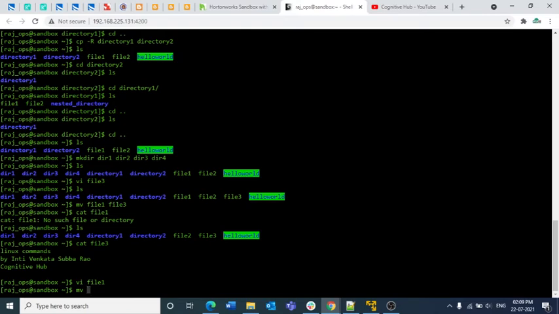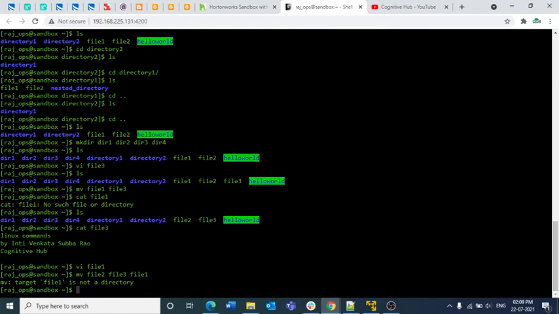Now I want to move the file 2 and file 3 data to file 1. For that I need to specify the sources first, file 2 and file 3, and the destination is file 1. I am executing this. It says okay, it is not with respect to a file; we need to move them with respect to a directory.